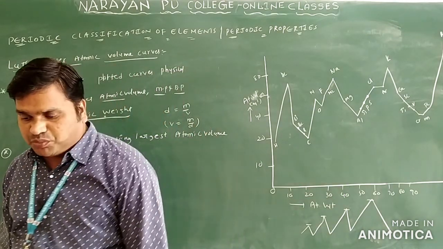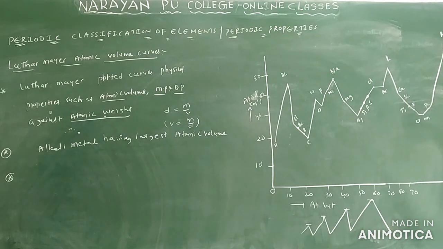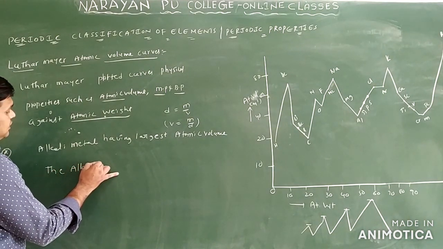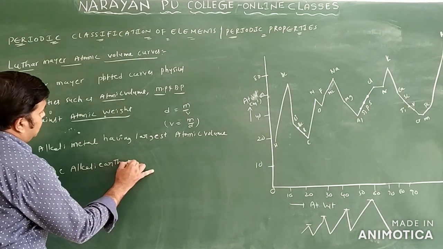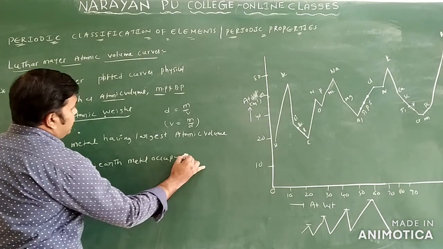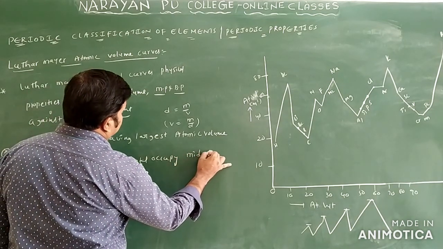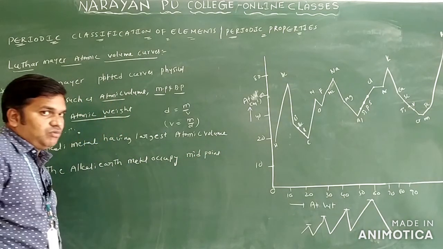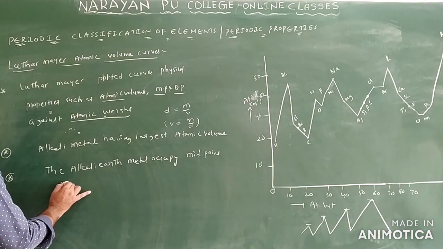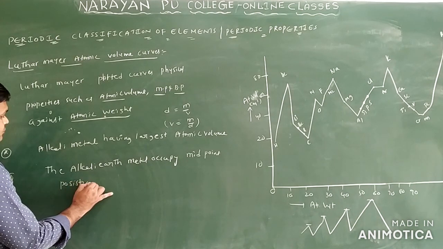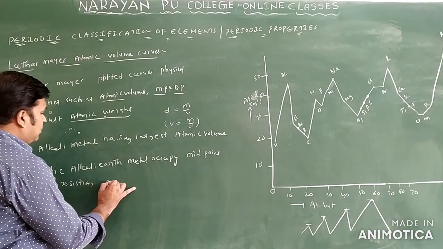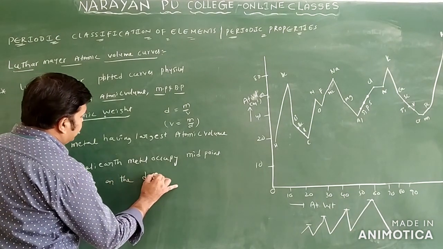You will write the second point here: the alkali earth metals occupy the midpoint position on the descending order of the curve.